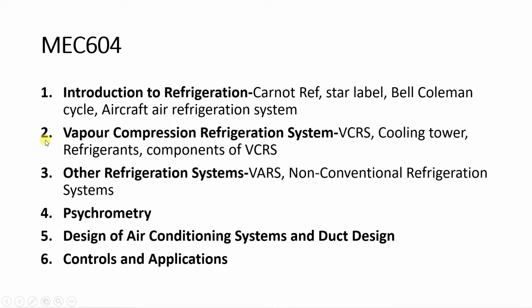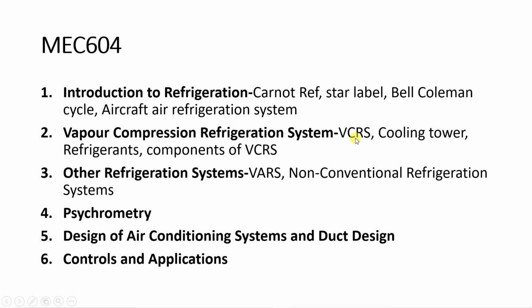Module number two is vapor compression refrigeration system. Very important module. Most of the devices, if you see refrigerator is there, air conditioner is there, most of the devices work on this vapor compression refrigeration cycle. So this module is very important.